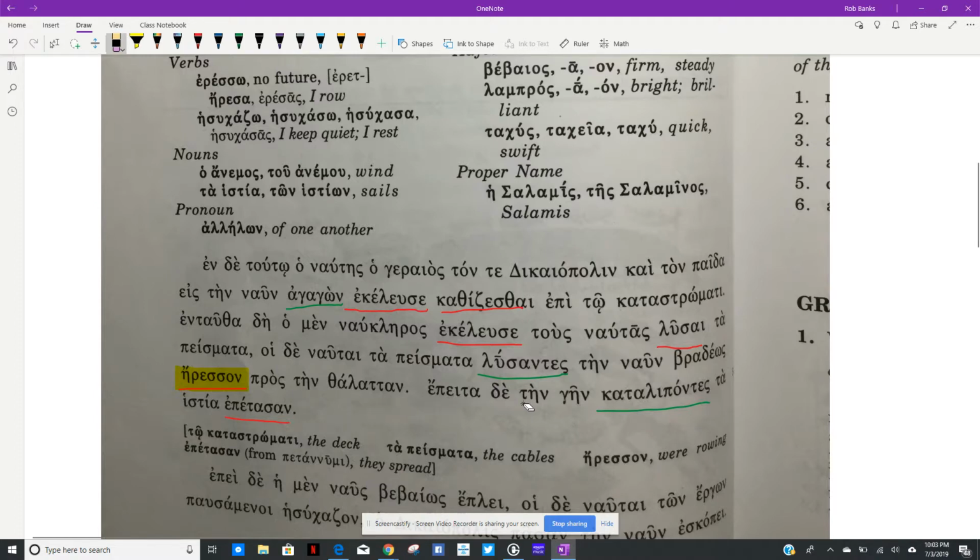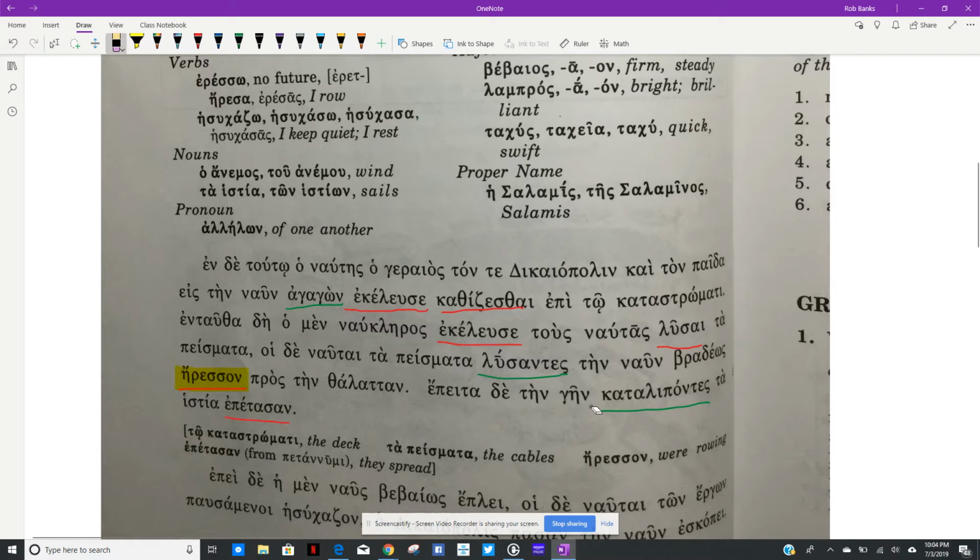Then de ten gen katalipontes ta histia epetasan. So then katalipontes, so the participle here, kind of beating this pattern to death here, maybe. What tense of the participle? Second aorist, right? Notice the second aorist stem here, LIP instead of LEIP for the present. So let's say it's a second aorist participle. So having left behind, having left ten gen.